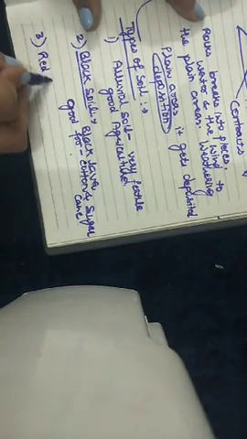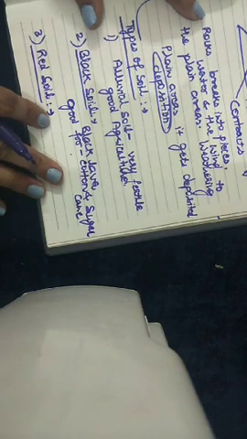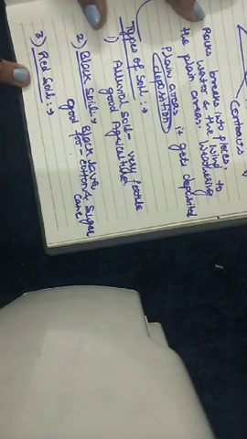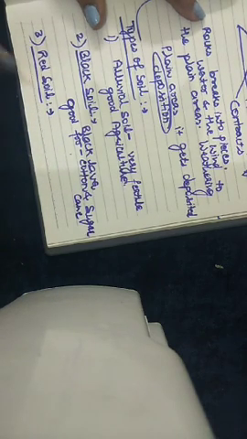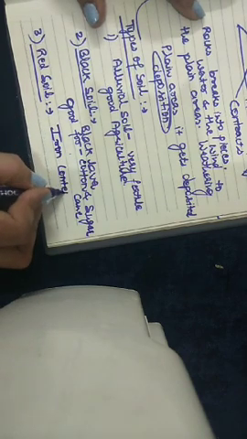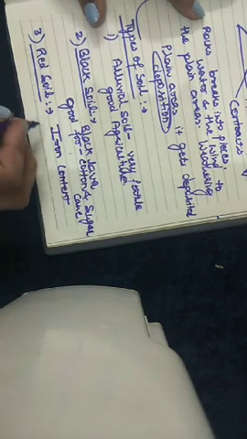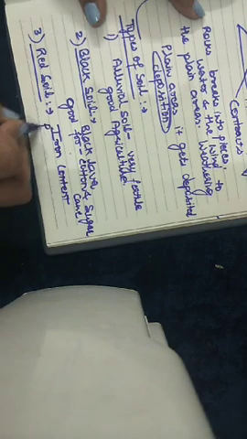Then the next type of soil is red soil. The color of this soil is due to the high iron content present in the soil, and this soil is again very fertile.